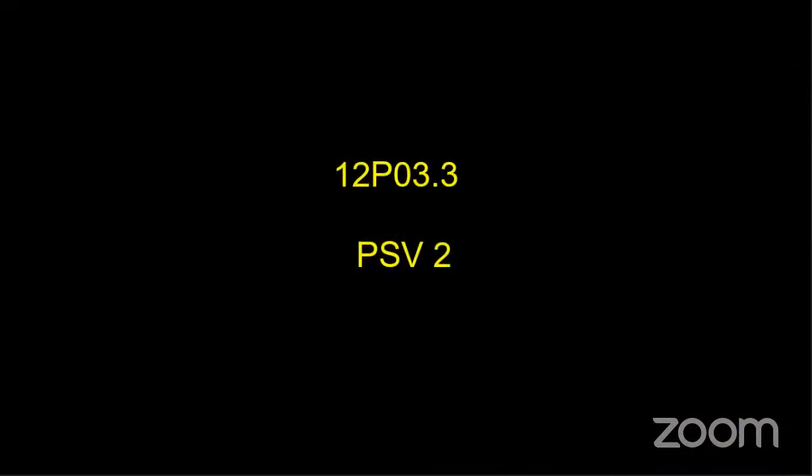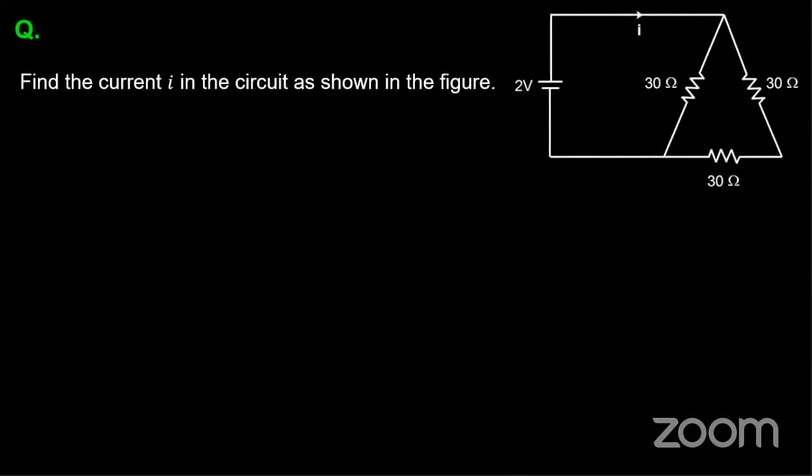Okay, so let's try a problem for this. Guys, please try to find the equivalent resistance of this combination. Find the current I in the circuit as shown in the figure first. To solve this, first let me know what is my R equivalent. What is the R equivalent? Yes, guys, come on, please try to solve this. Find the R equivalent here.